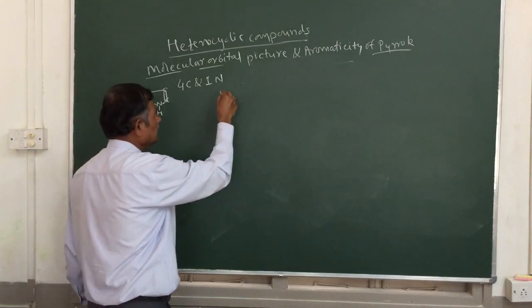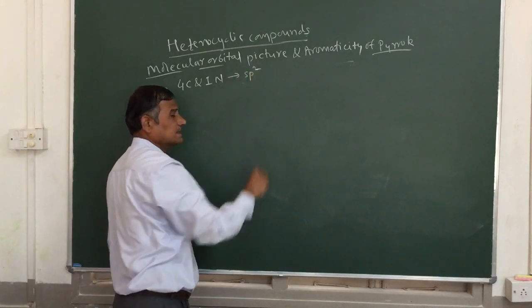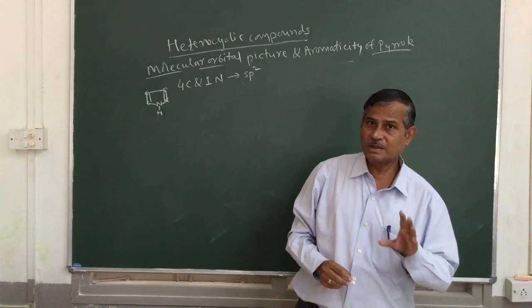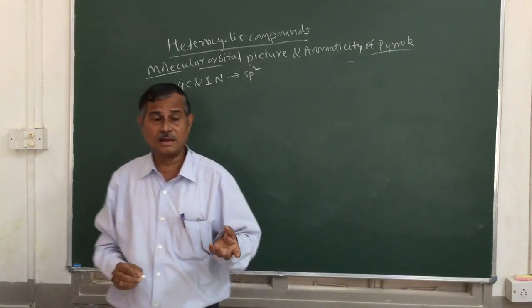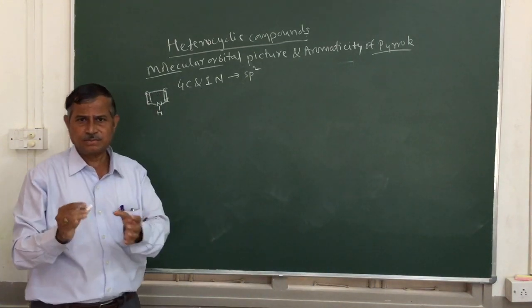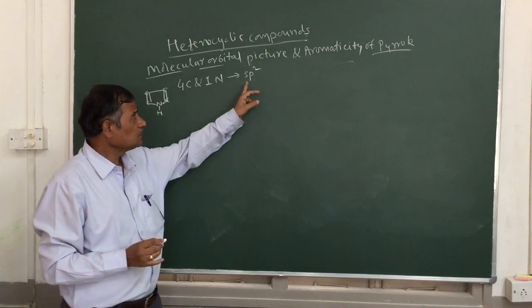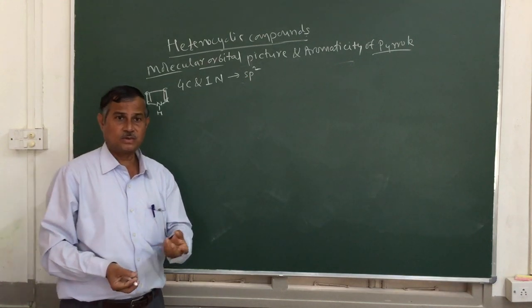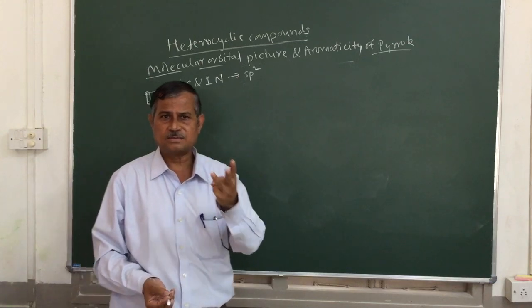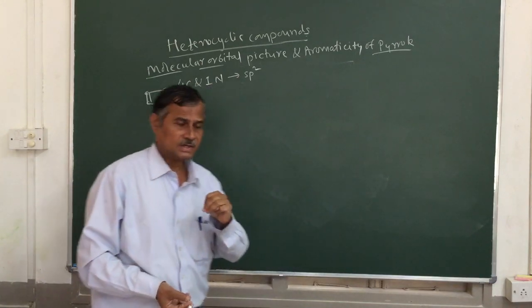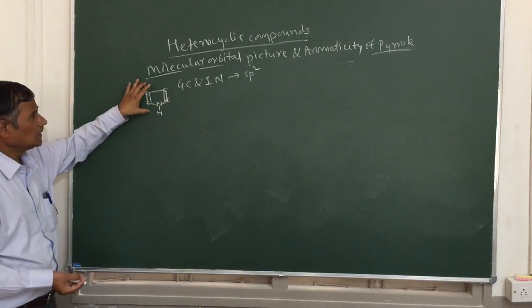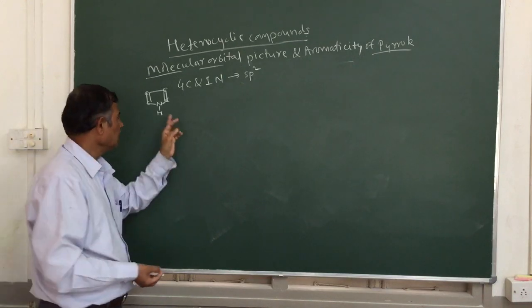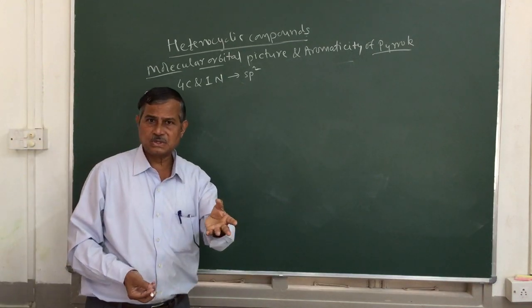These 4 carbon atoms and 1 nitrogen atom have undergone sp2 hybridization. You are already familiar with sp2 hybridization, but I will repeat how it takes place. In sp2, 1 s orbital and 2 p orbitals mix with each other and give 3 new equivalent sp2 hybrid orbitals. So we'll see this with respect to pyrrole. There are 4 carbon atoms which undergo sp2 hybridization, and the nitrogen also undergoes sp2 hybridization.